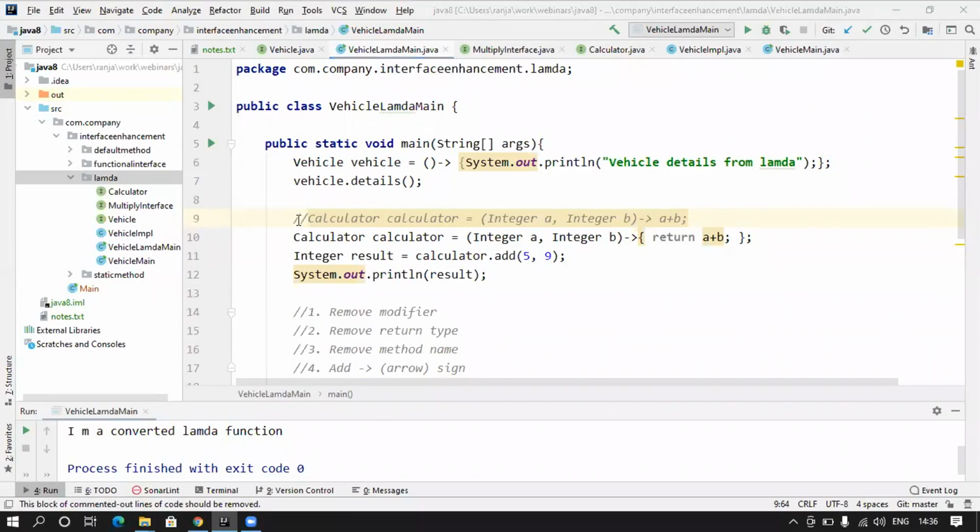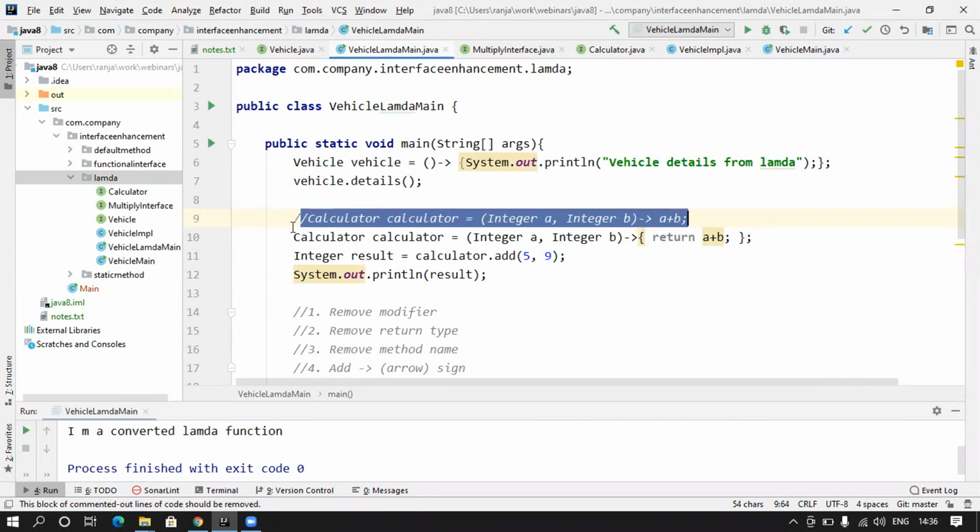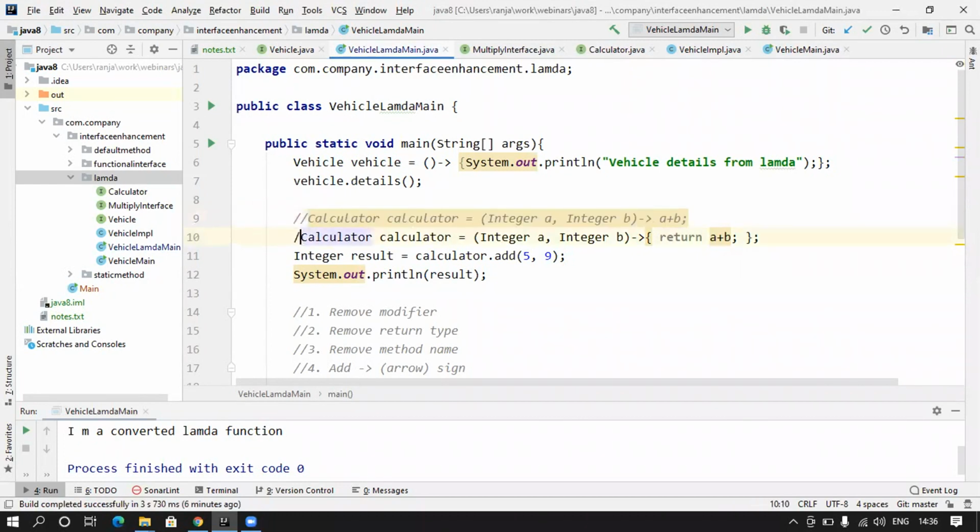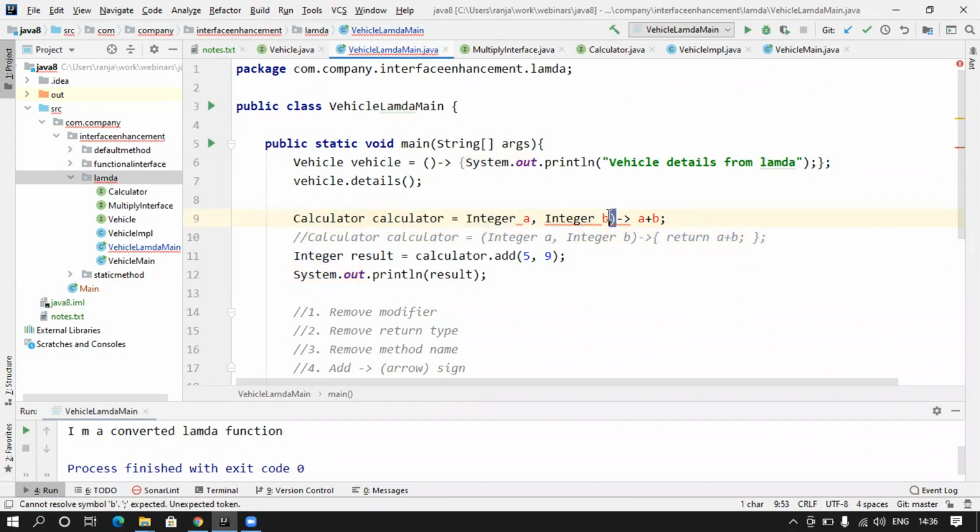So can we make this even more simpler? Let me uncomment this one, and then I go here. Sorry, I will uncomment this and comment this one. Can I even get rid of this bracket? Let's see. If I put this here, it is complaining.